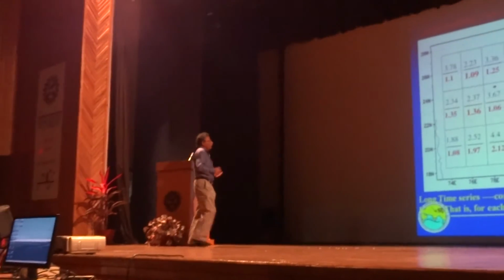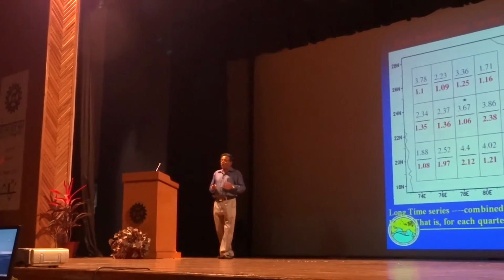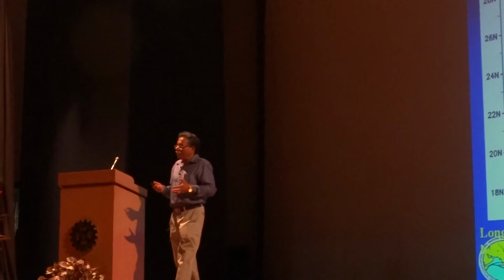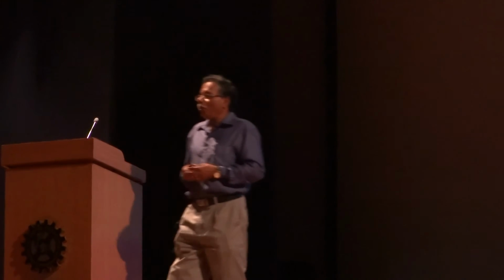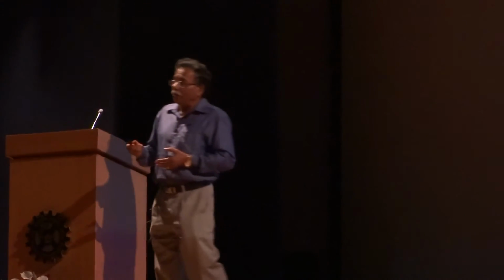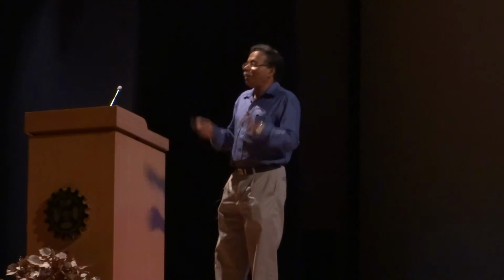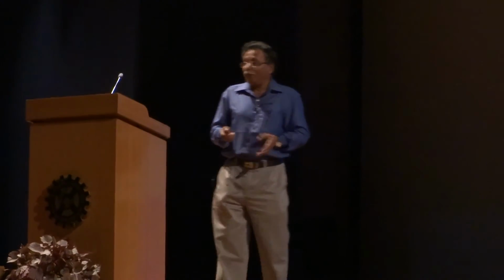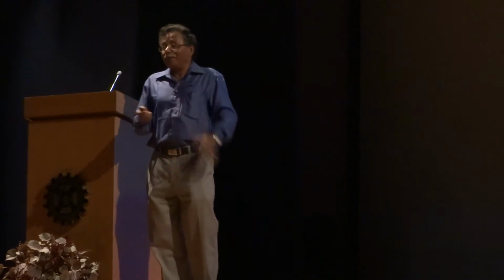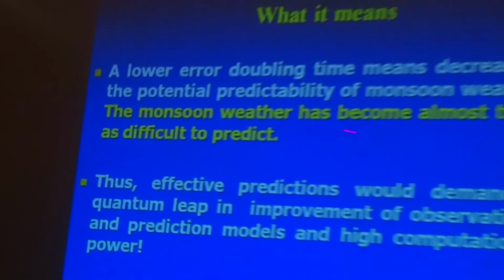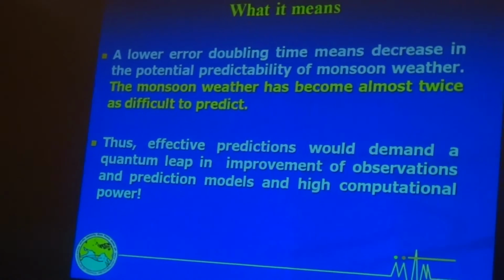In other words, errors grow faster. So it's almost double there. That is again consistent with the fact that the extreme events have increased. The errors associated with the prediction of extreme events can propagate to the synoptic disturbances, like the prediction of lows and depressions, and that will make the prediction of lows and depressions even harder today, even if we have a very good model. So, in fact, climate change is making our life more and more difficult, even though we'll see that total rainfall is decreasing, but for a different reason. What it means is that monsoon weather has become almost twice as difficult to predict in recent years.